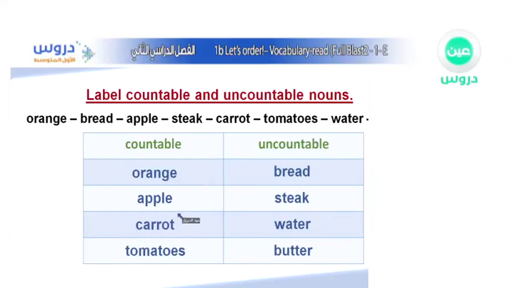And here are the answers as what we have written. Uncountable, it means I cannot say one bread, two breads, three breads. No. One water, two waters. No, no, no. I can say, can I have 2 slices of bread, please? That's what I can say. Can I have a glass of water, please?